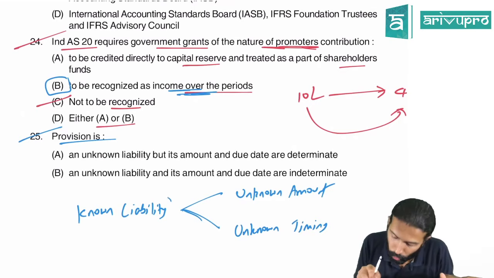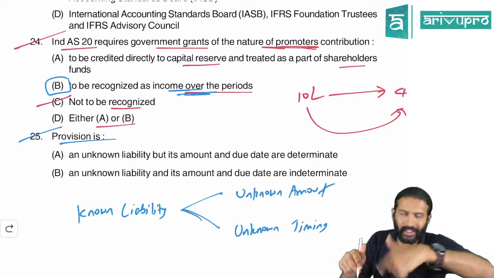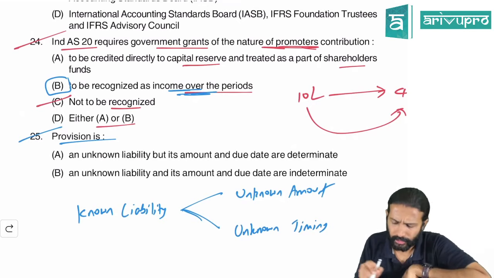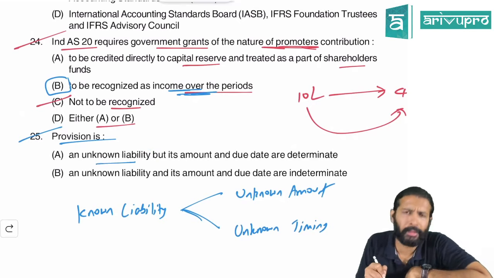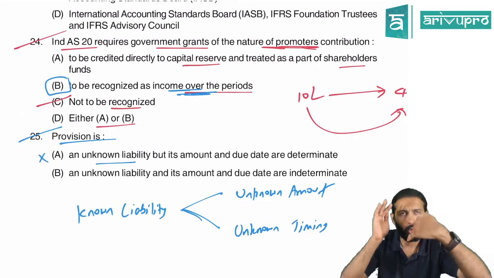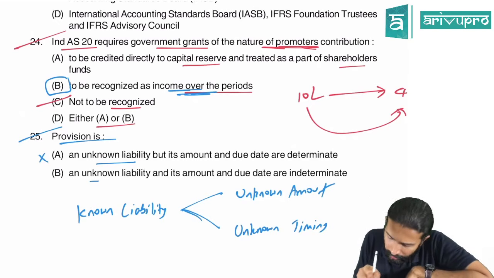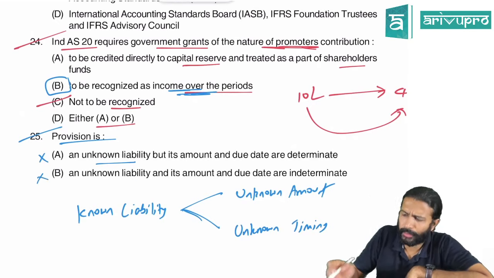But towards what you are paying the provision, that you clearly know. So on that basis, they have structured the sentence. They're saying provision is an unknown liability. Is it right or not? Provision is a known liability, but with unknown amount and unknown timing. Again, they're saying unknown liability. So these two cannot be the right option.